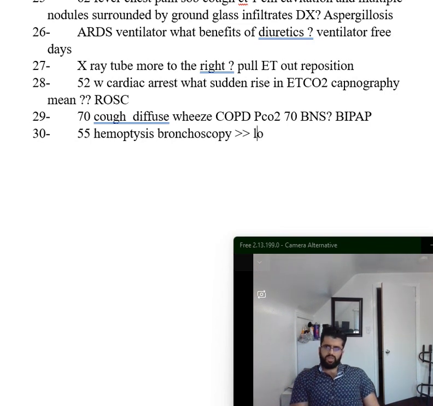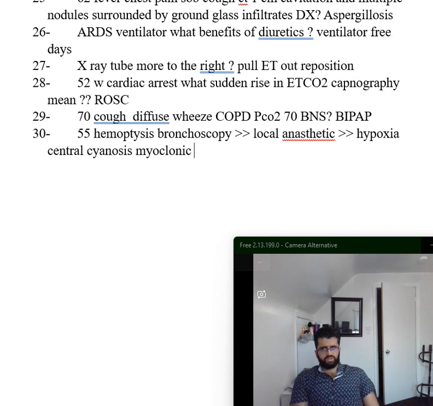You give local anesthetic and some sedation. After that, the patient develops hypoxia, okay, central cyanosis, myoclonic jerks. What the hell is going on? This is pretty serious stuff. What's your diagnosis? This is serious stuff. The patient could die.